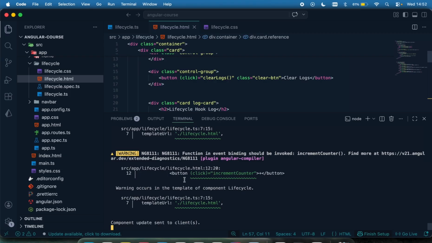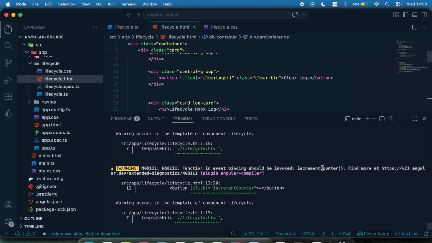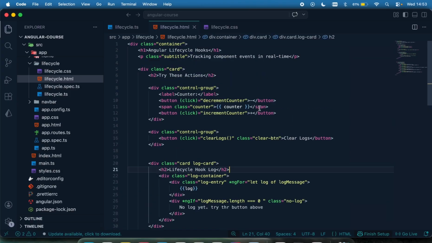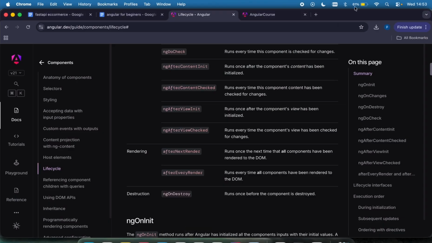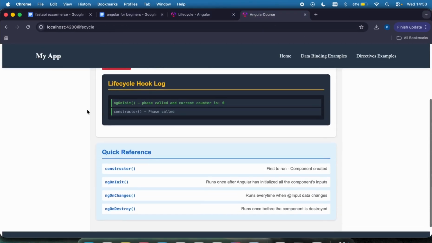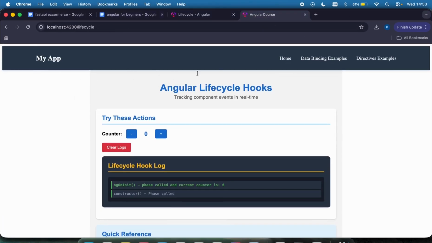Okay, so I'm having an error right here, increment counter like this, it's not okay. Let me just see what I'm doing. Increment count, I'm not invoking it, so I have to invoke it. Also invoke this one. So again, let me check my log. My log is okay. So let's just test that out. Right here you can see this is it, right? It's kind of a little bit fancy.